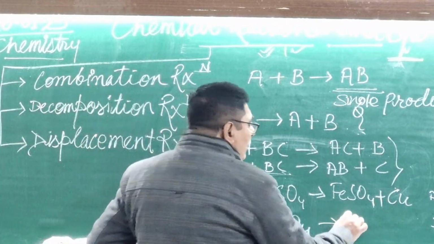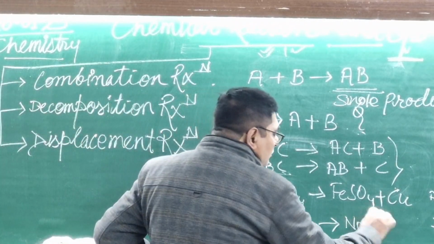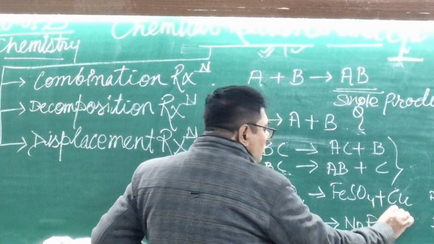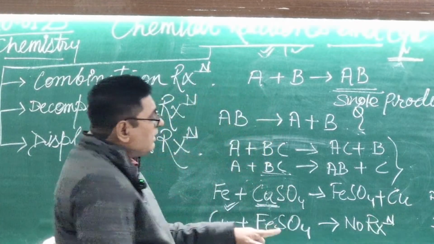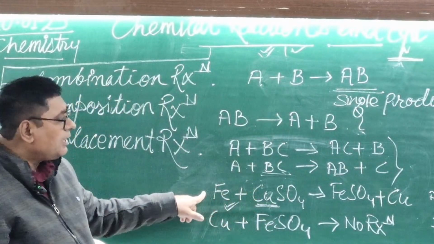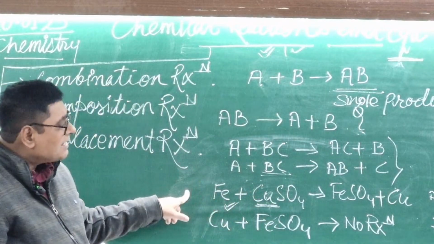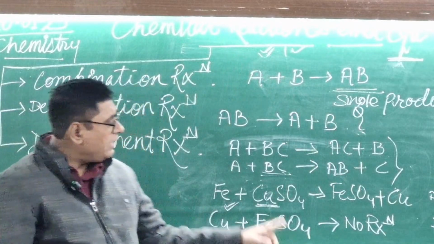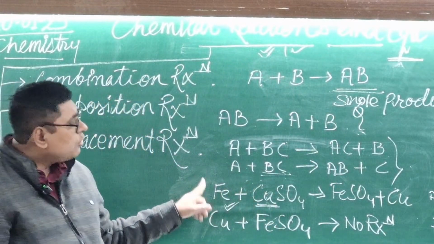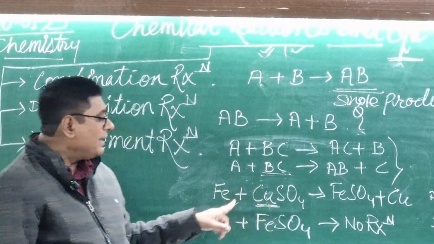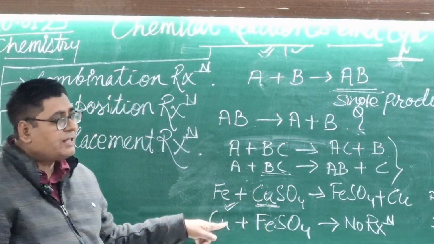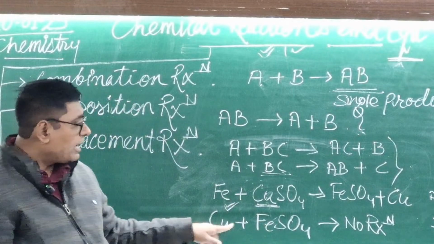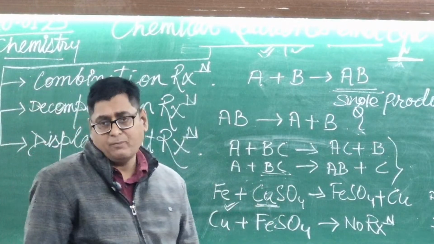It means there will be no reaction. Why is this a no reaction? The reason is that according to reactivity, Fe is more reactive so Fe can displace Cu, but Cu is less reactive than Fe, so Cu cannot displace Fe.